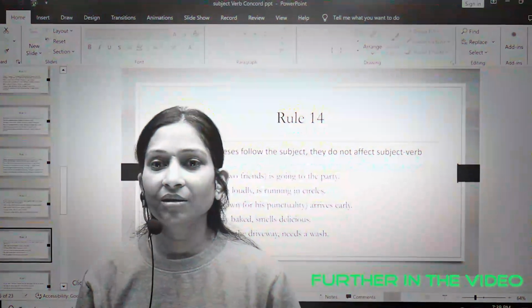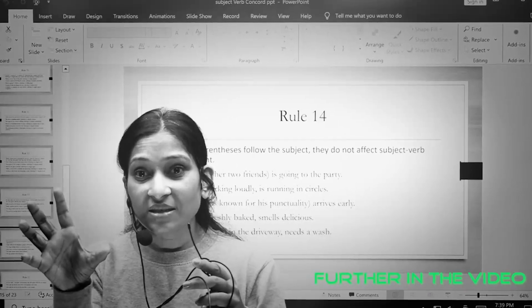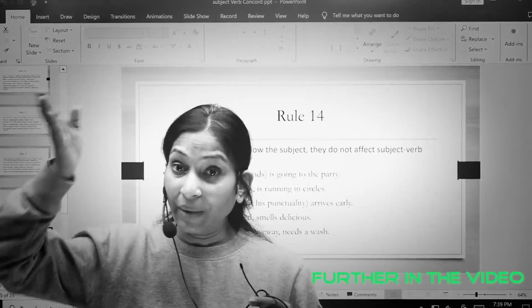So the red color, cars. Now here, the red color is not important. Cars is important. The red color, cars are less. So red color is not less, but cars are less.